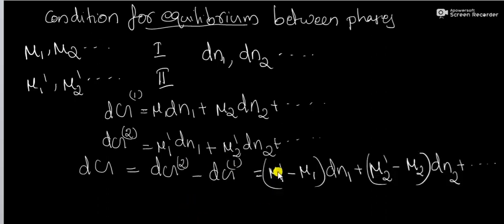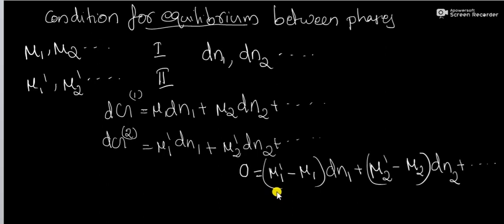That is, (mu1 dash minus mu1) dn1 plus (mu2 dash minus mu2) dn2 plus etc. And we know that for equilibrium to exist between two phases at constant temperature and pressure, dG equal to 0. That is, (mu1 dash minus mu1) dn1 plus (mu2 dash minus mu2) dn2 plus etc. equal to 0.